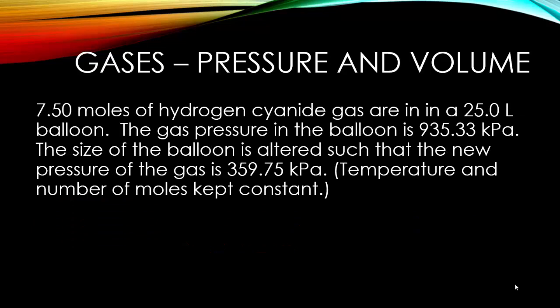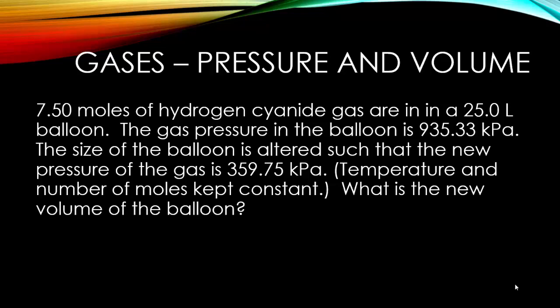So here is one for you to try. You've got some hydrogen cyanide gas in a 25-liter balloon. The pressure at this point is 935.33 kilopascals. Then the size of the balloon is altered so that the new pressure is 359.75 kilopascals. We're not changing the temperature or the number of moles. What is the new volume of the balloon? Stop, calculate it, come back and check your answer. And the correct answer is 65.0 liters.